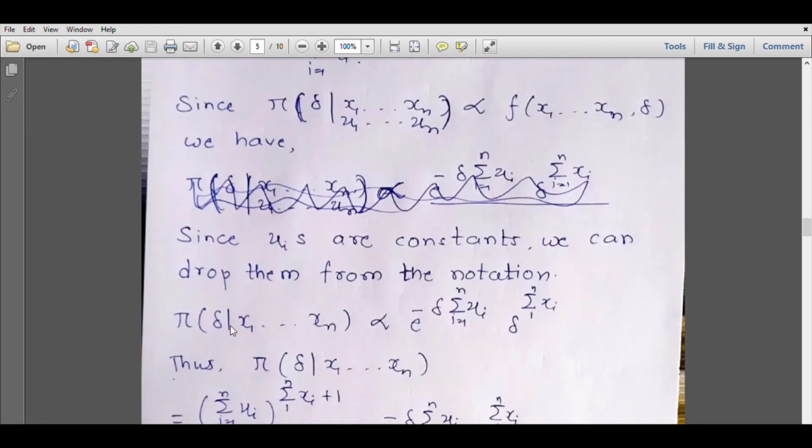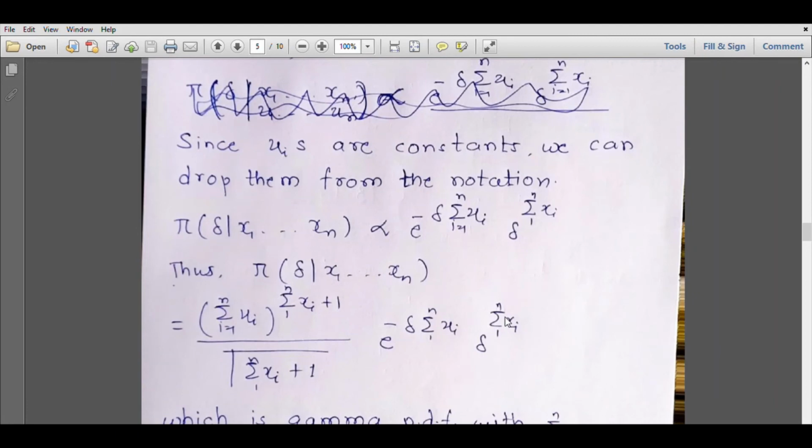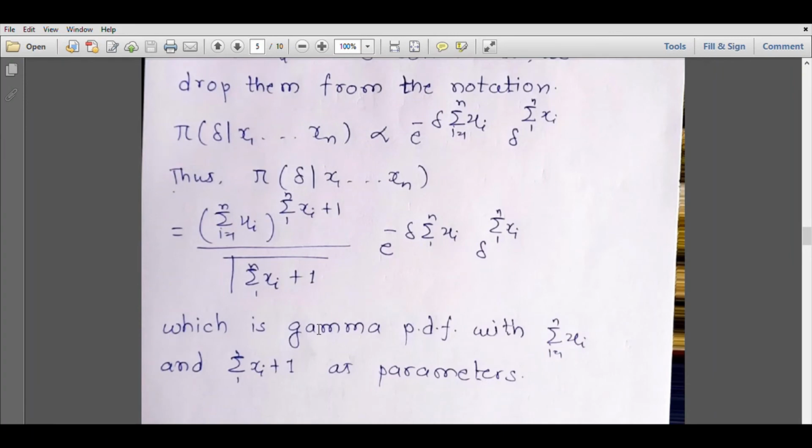Now since the posterior is proportional to the joint distribution, then pi of delta given xi's will be proportional to the product of these two terms, and so you can easily identify what the posterior distribution of delta is going to be. Since these terms represent the gamma PDF, the posterior distribution of delta will again be gamma with parameters summation xi plus 1 and summation ui. So this is a gamma PDF with parameters like this.